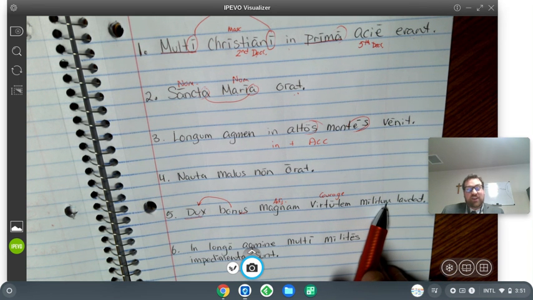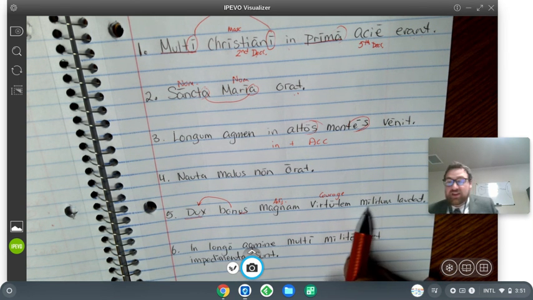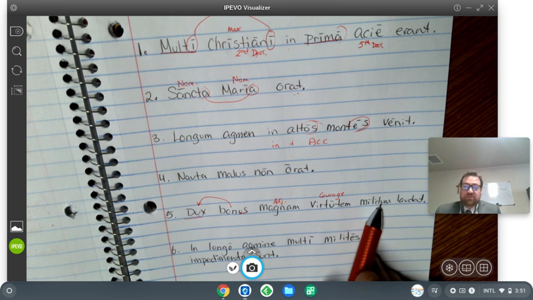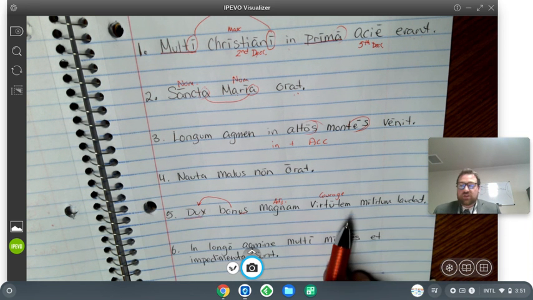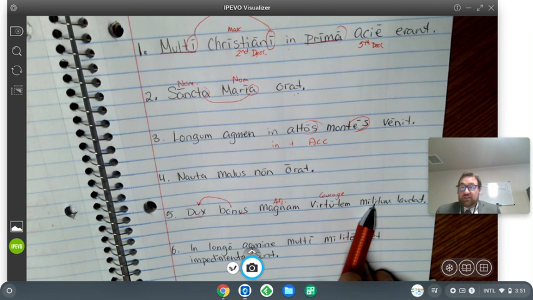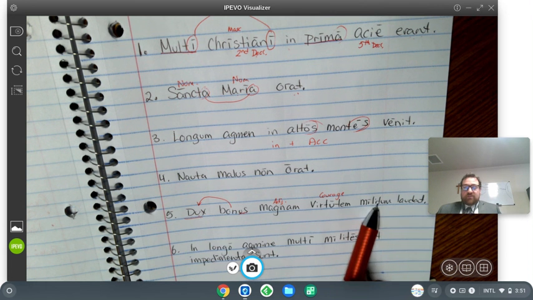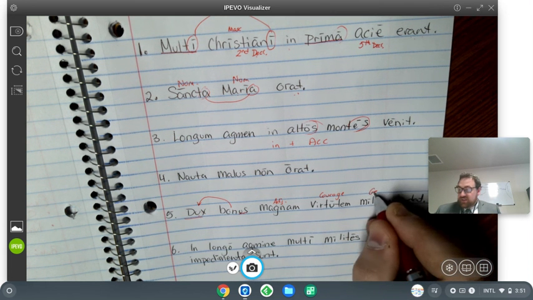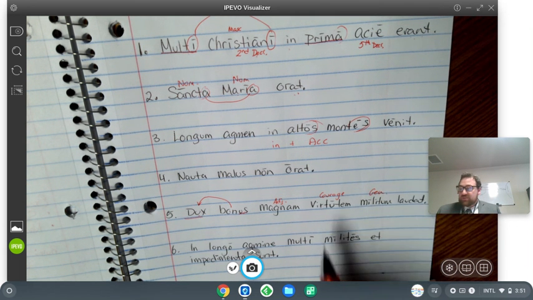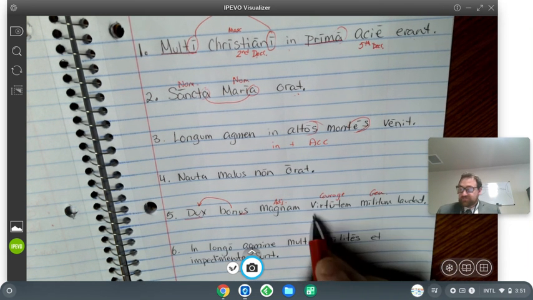Militum is a genitive plural ending. The accusative would be militem, em, right? Because em is how third declensions do accusative singular. So, all right, this is a genitive. So you can't praise a genitive. This is our noun, right?